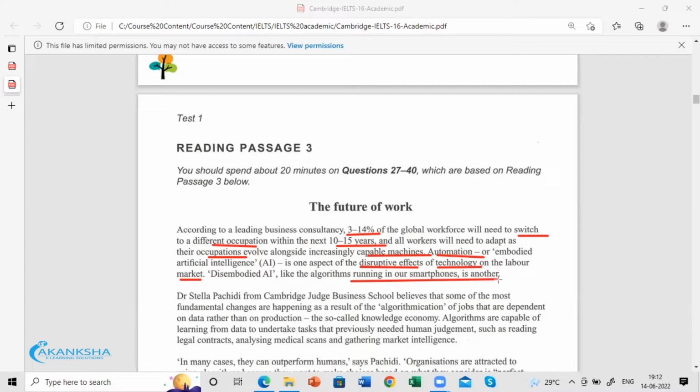Initially they say how the workforce is, and then they say what automation is and what disembodied AI is. Just observe that. That would be more than enough.